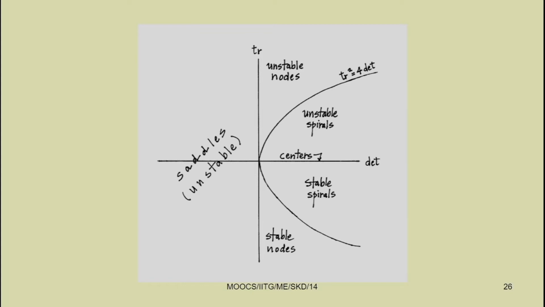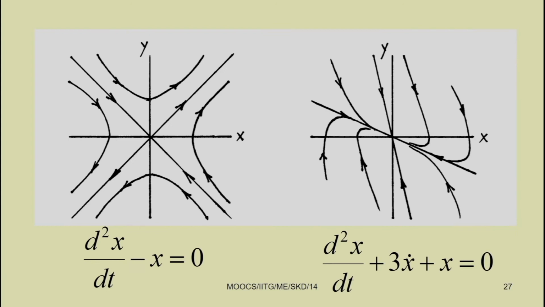If the real part of the eigenvalue becomes negative, we can also see unstable nodes, unstable spirals, center, stable spiral and stable nodes. Slowly we will understand all this terminology while we discuss different types of responses of the system.